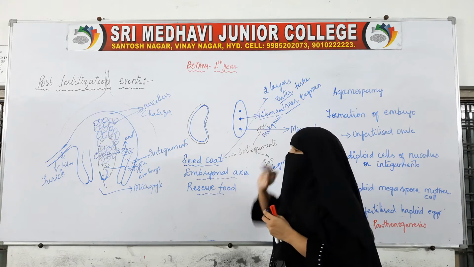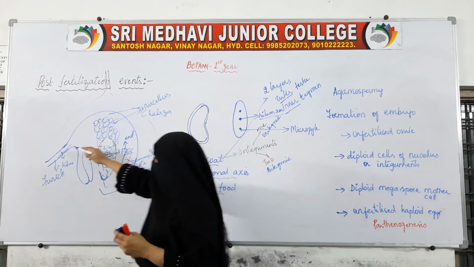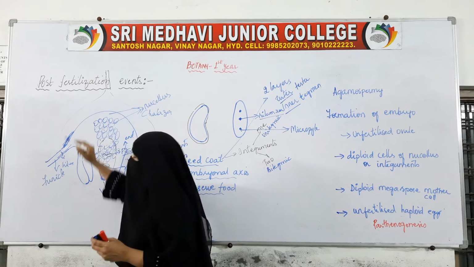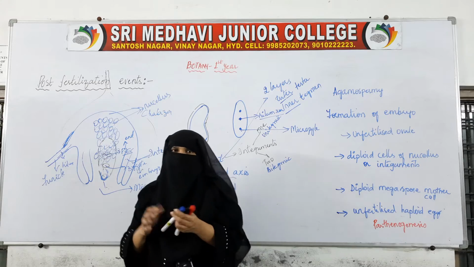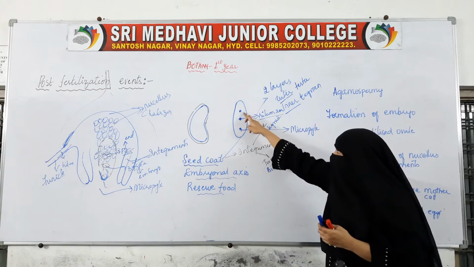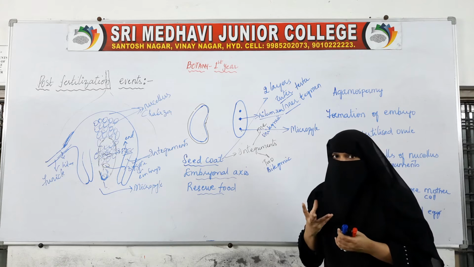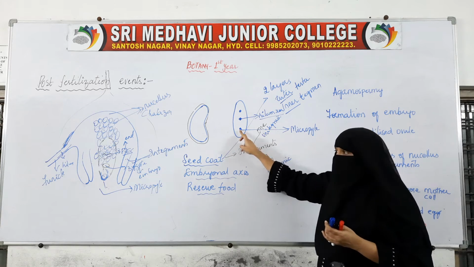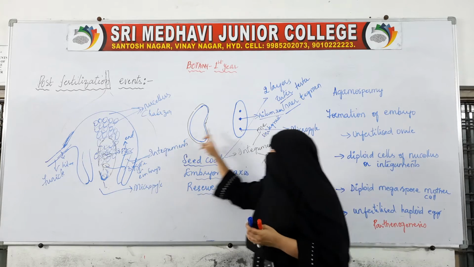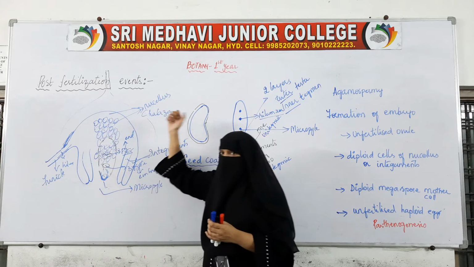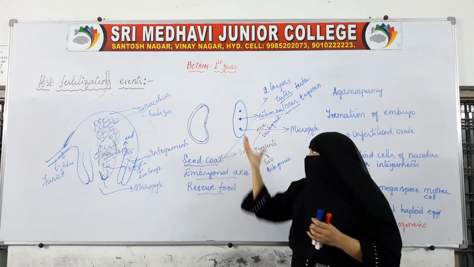And one more scar will be there. The funicle has a little outer covering, which is called the raphe. You just remember this. So on the seed we find the seed coat and three scars. The first scar is the micropyle, this is the hilum scar, and this is the raphe.